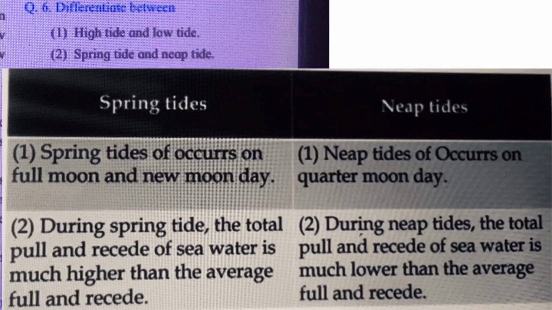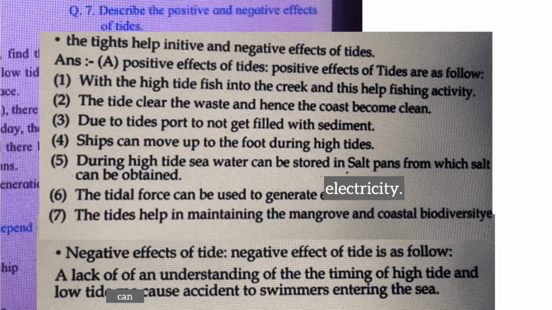Second one is spring tide and neap tide. Spring tide, first point: spring tide occurs on full moon and new moon day. Neap tide occurs on quarter moon day. Second point of spring tide: during spring tide the total pull and recede of sea water is much higher than the average pull and recede. Second point of neap tide: during neap tide the total pull and recede of the sea water is much lower than the average pull and recede.